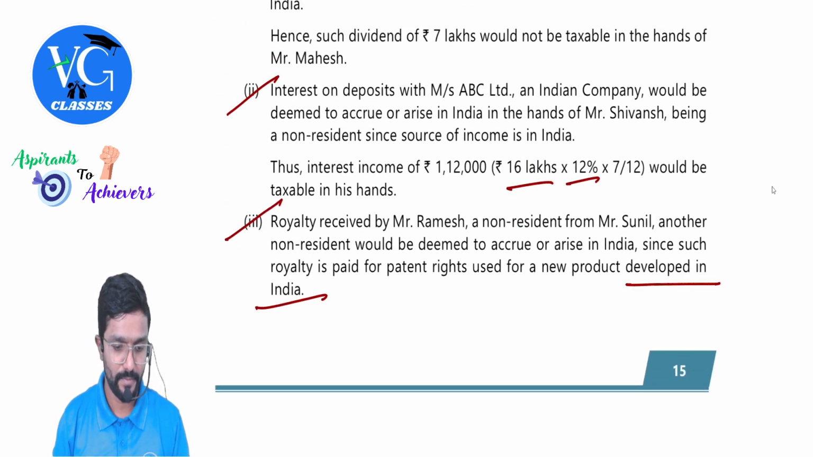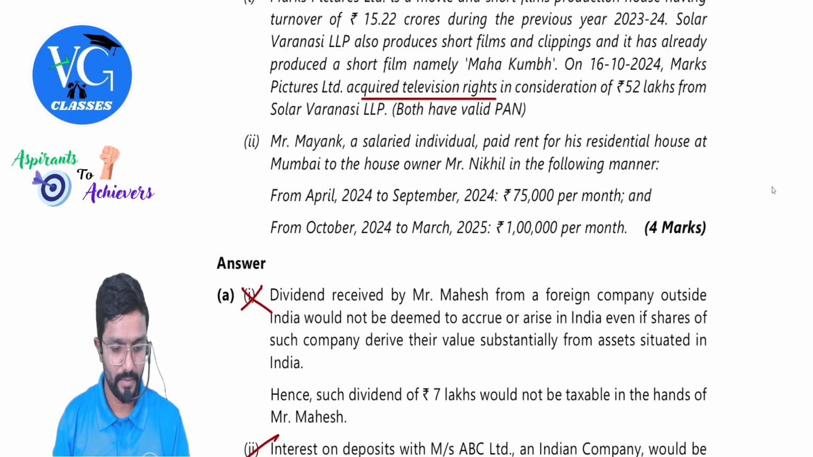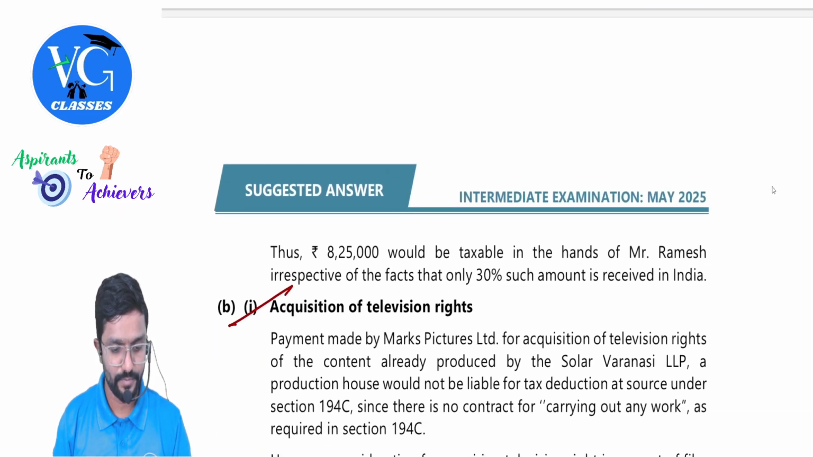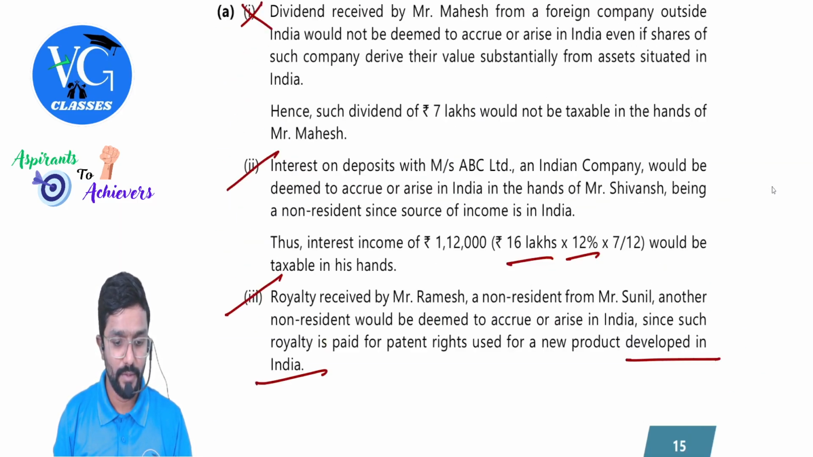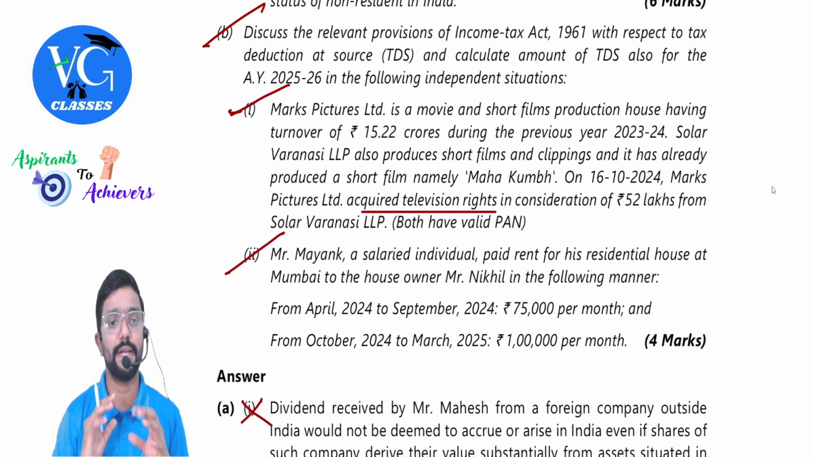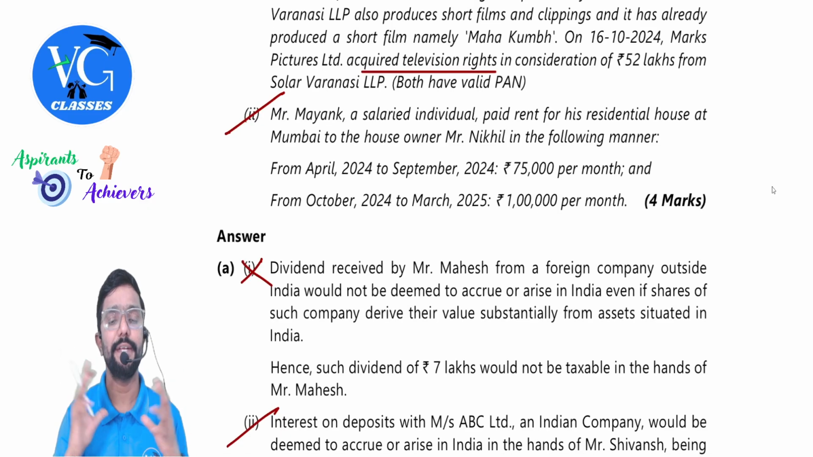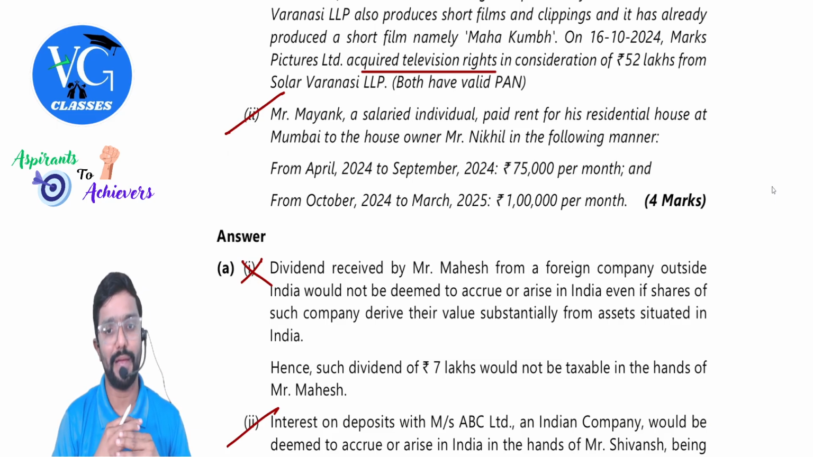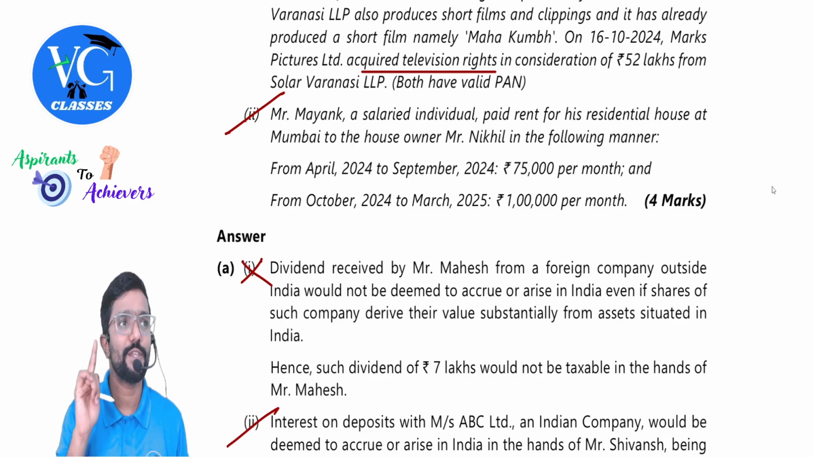Next. Next, second part here. Second one, Mr. Mayank, a salaried individual, paid rent for his residential house at Mumbai to the house owner, Mr. Nikhil, in the following manner. From April to September, 75,000 per month. And from October to March, 1 lakh per month. Guys, it is more than 50,000 per month.